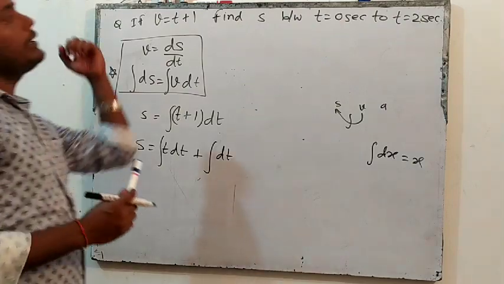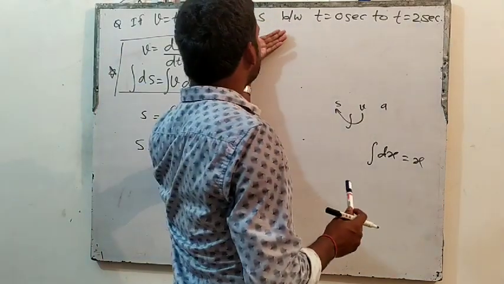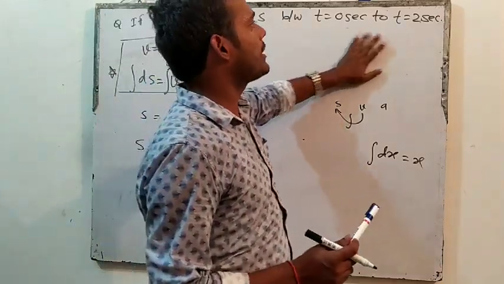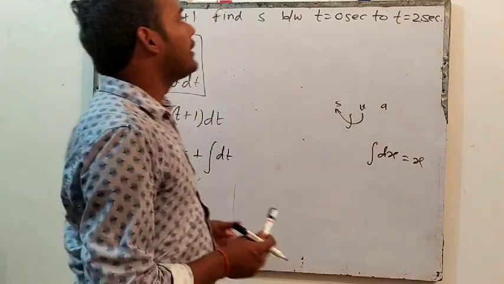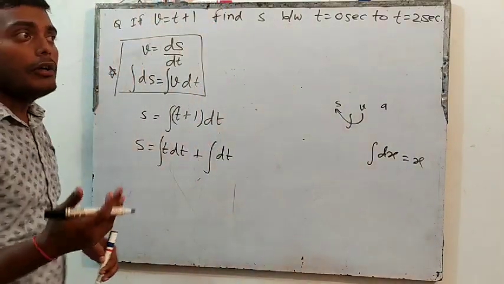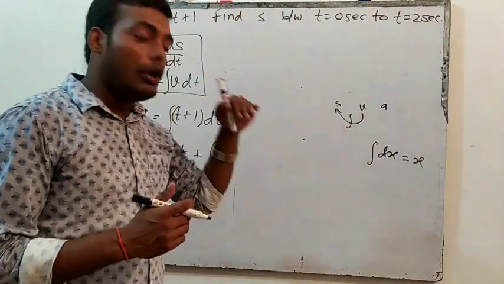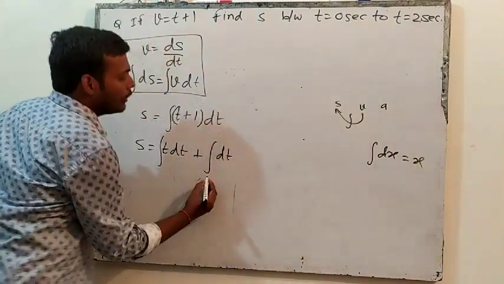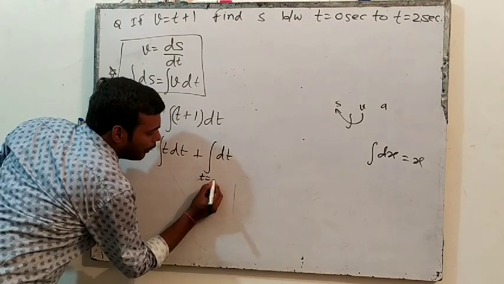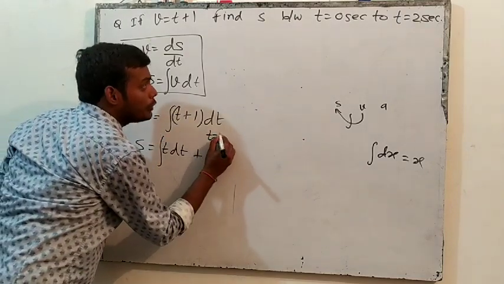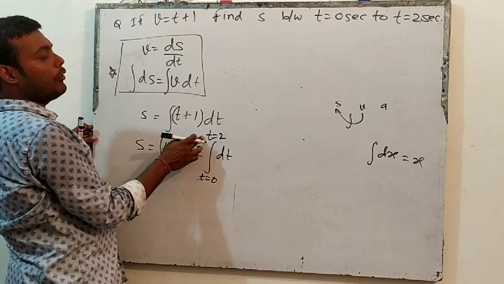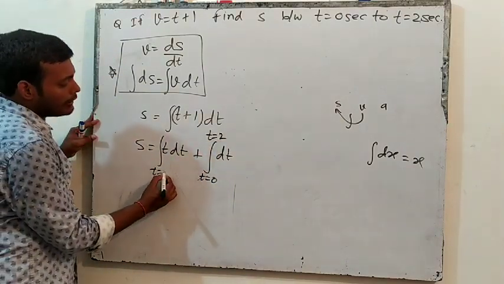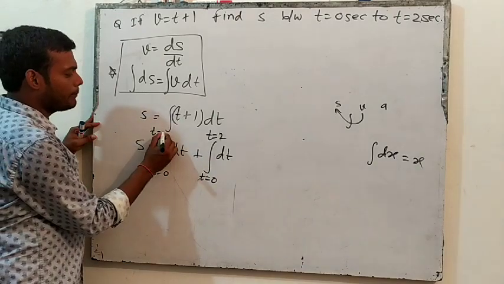But here what is the limit? We have to find displacement. S means displacement. We have to find displacement from t equal 0 second to t equal 2 seconds. So time is starting from 0 and it is going up to 2. So the lower limit of the integration will be 0 and the upper limit will be 2. I have discussed this in the previous lecture. Here also time is starting from 0 and going up to 2.